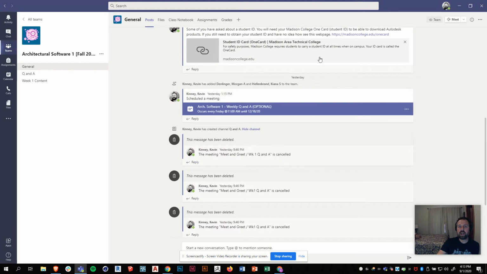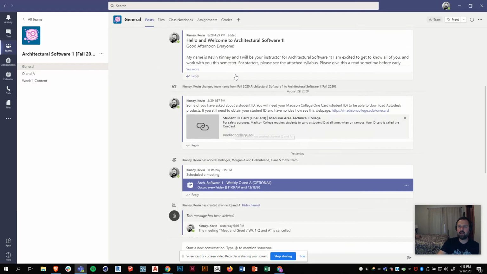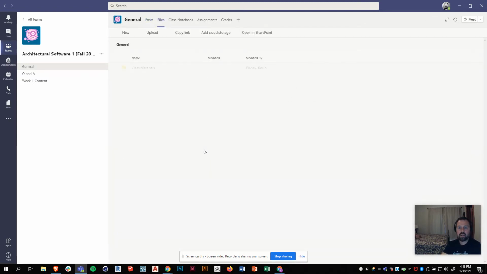If ever I attach a certain file on here, and let's say we have had our team for 2 months and this thread's getting pretty long, I can just click on files and see whatever files were attached in that entire thread. When I click on files here, it will just show different files that were attached. No messages, nothing like that. So it's a good way to find what you need. There it is.